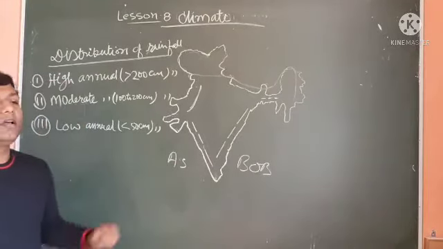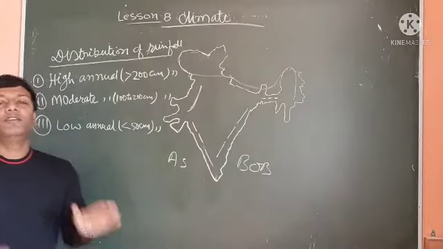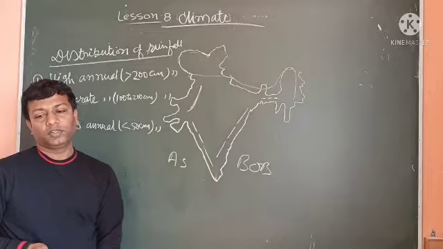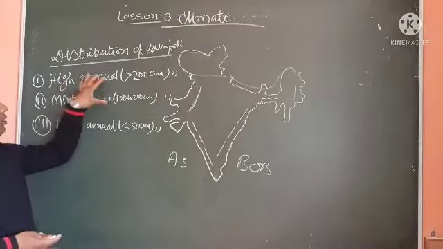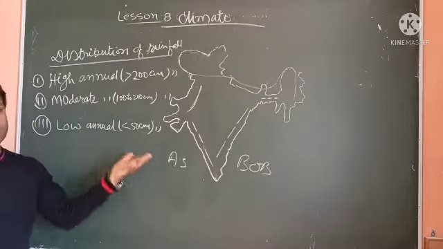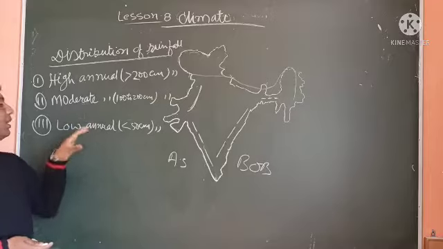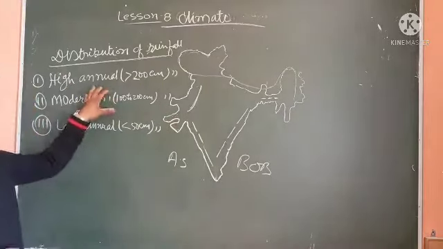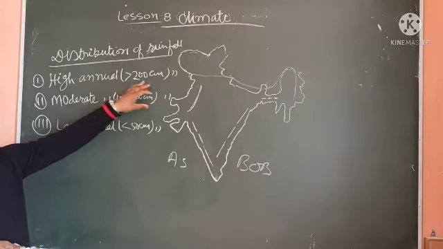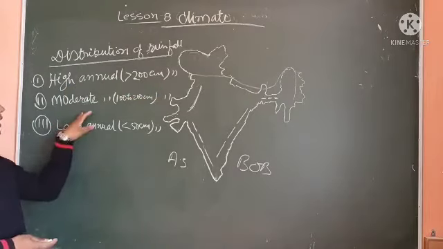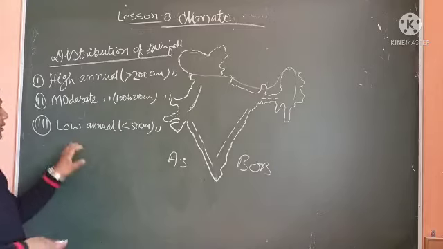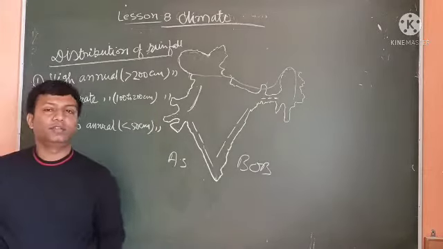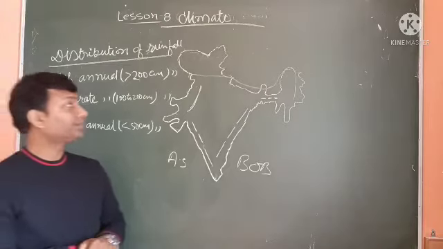But we first have to divide our distribution: high, or you can say severe, moderate and low. We are going to discuss the high annual rainfall area, the moderate rainfall area and the low rainfall area in our Bharat.